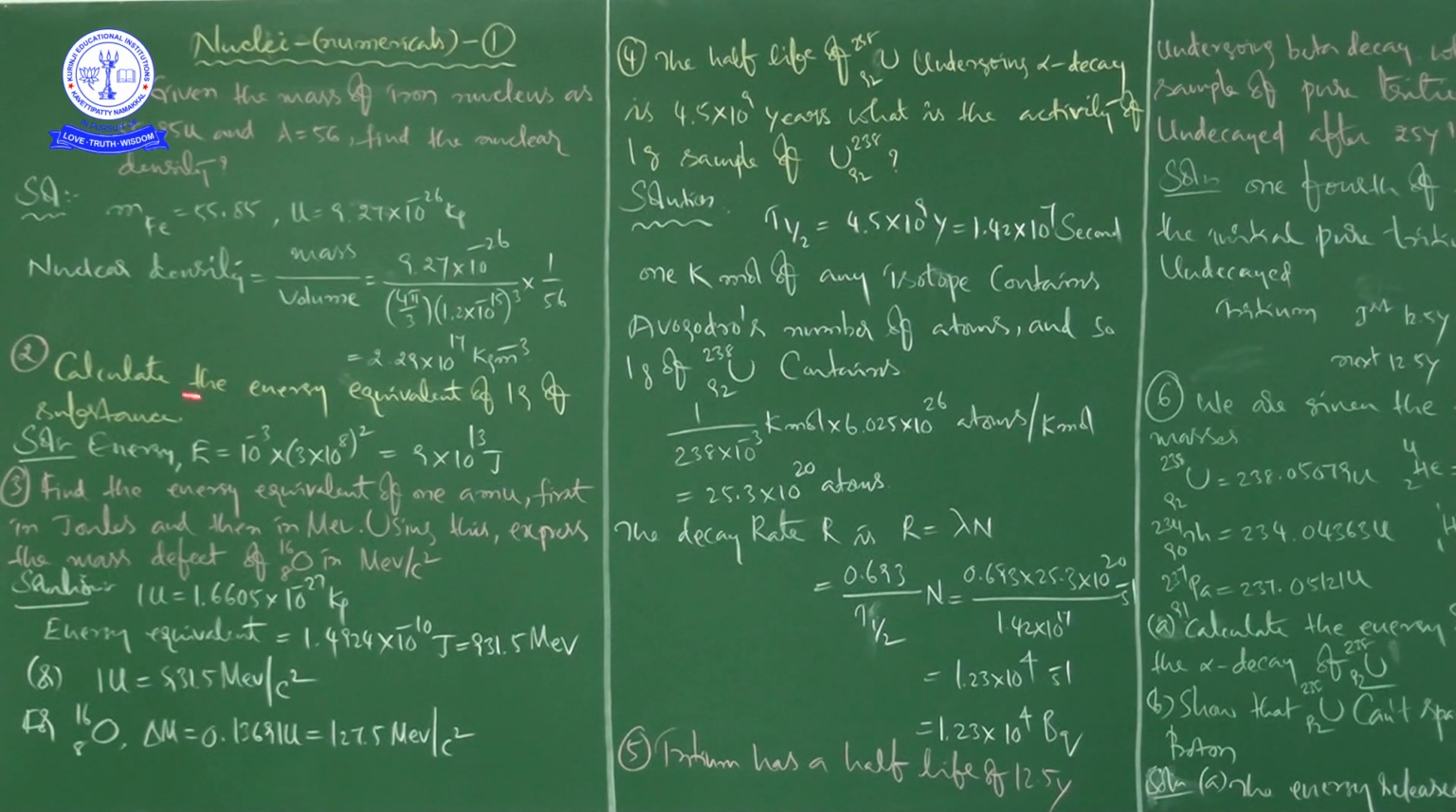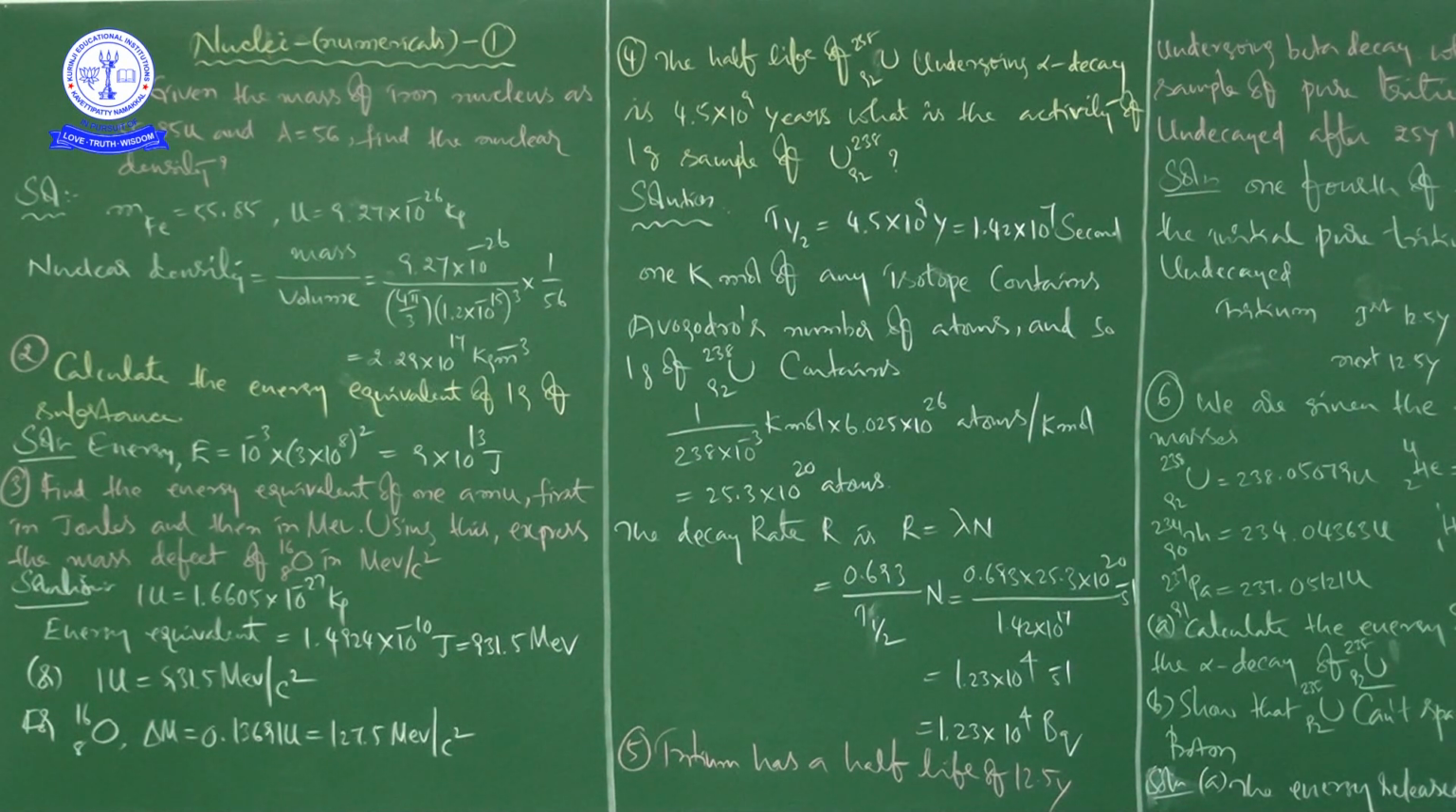Next problem. Calculate the energy equivalent of 1 gram of substance. You know the formula E is equal to mc square. From that formula you can convert. 1 gram means 10 to the power of minus 3 kg. With c square, it is totally 9 into 10 to the power of 13 joules. So if 1 gram of matter is converted into energy, you just see how much energy is released. It is an enormous amount of energy, 9 into 10 to the power of 13 joules.